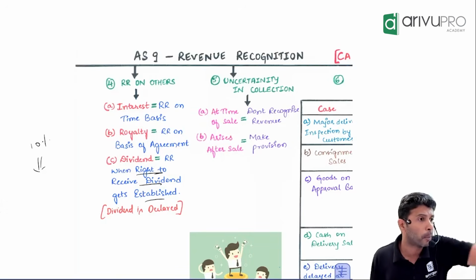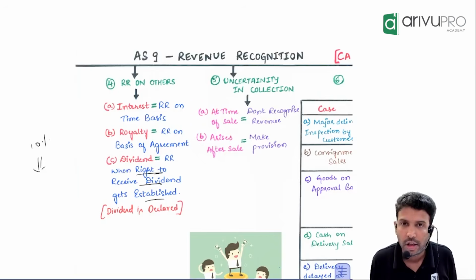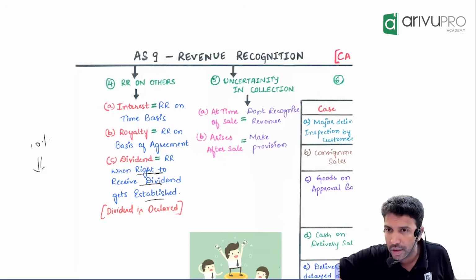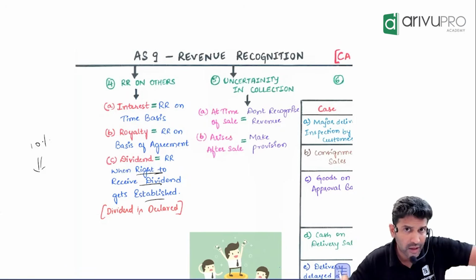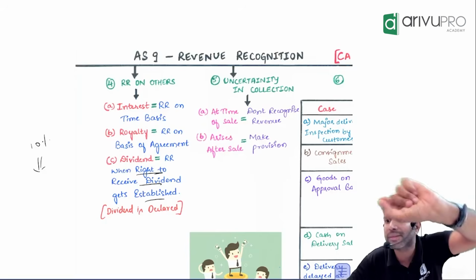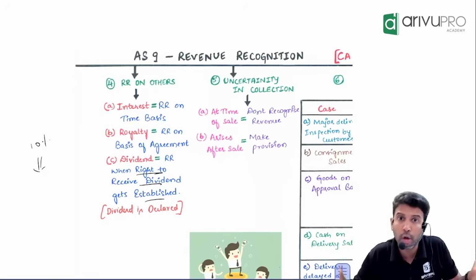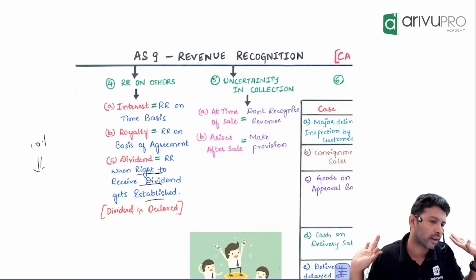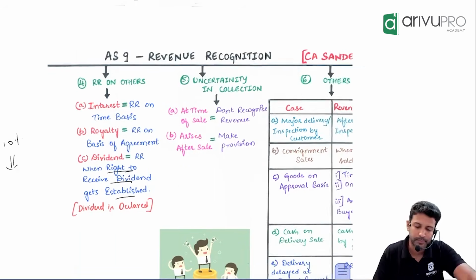Okay, now suppose the agreement says I will receive royalty on sales. On the agreement date, can I recognize revenue? No. Because what is the agreement telling? I will receive royalty when the books get sold. So the moment books get sold, that time I will recognize the revenue. How much revenue? 10 rupees per book. If a book is not sold, I will not recognize revenue. So it is entirely influenced by the agreement. That's all.